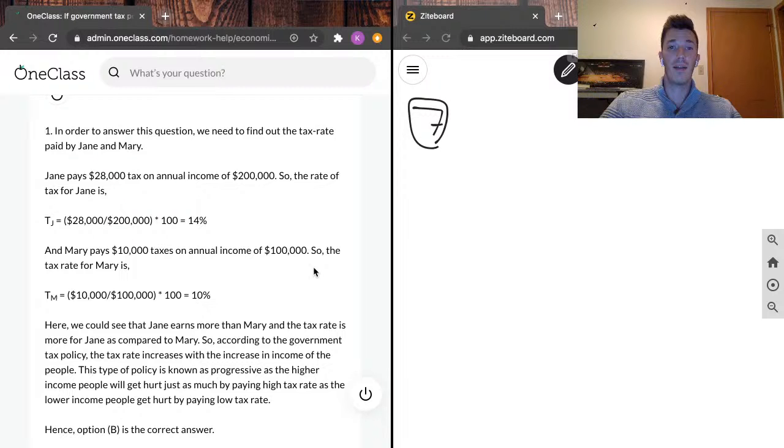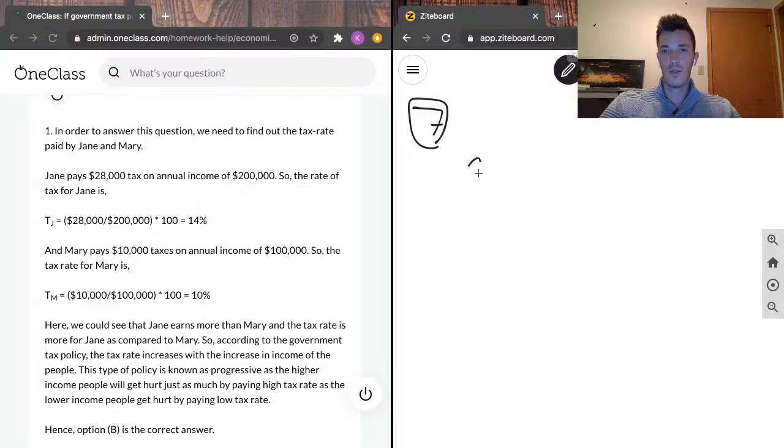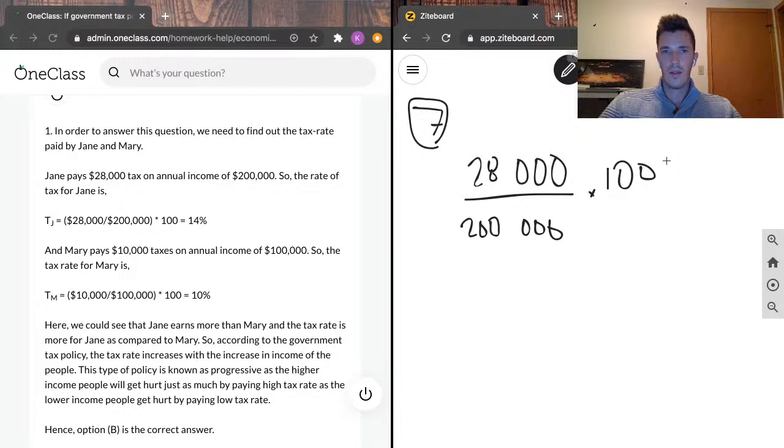So the rate of tax for Jane is calculated as 28 grand over 200 grand times 100%. Comes out to 14%.